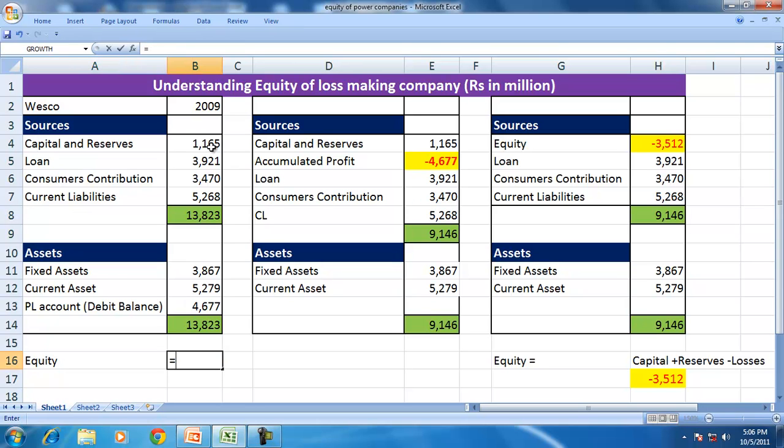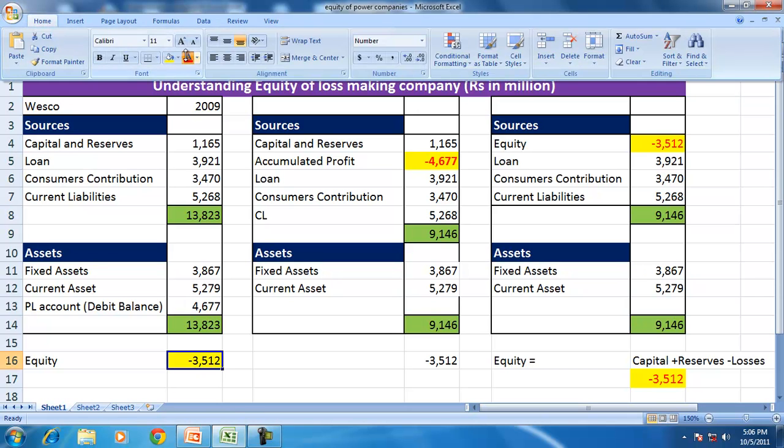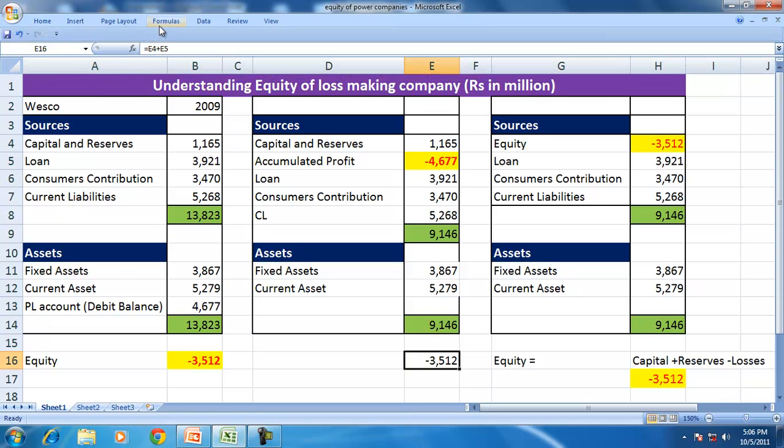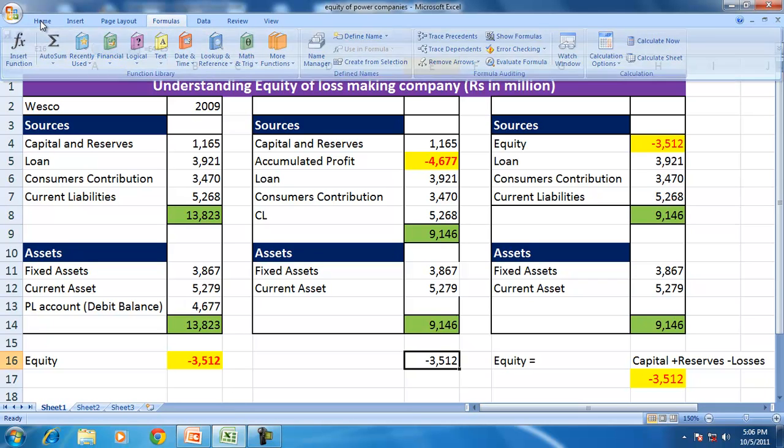So equity is given here. In all the cases, equity is negative, and negative equity means the capital has been eroded by the accumulated losses of the firm.